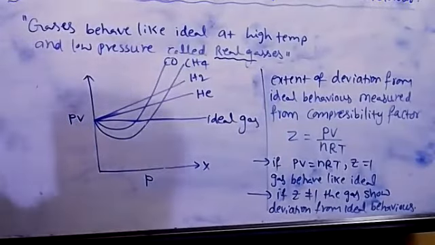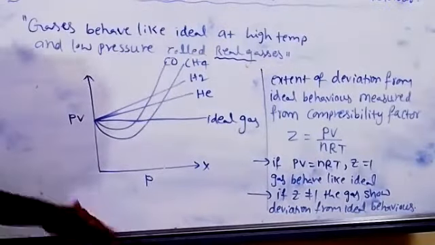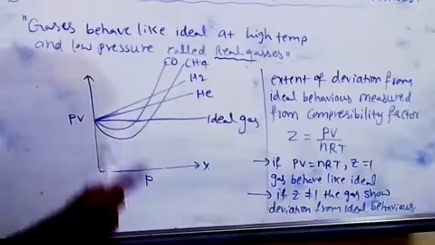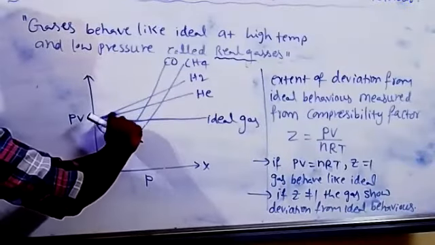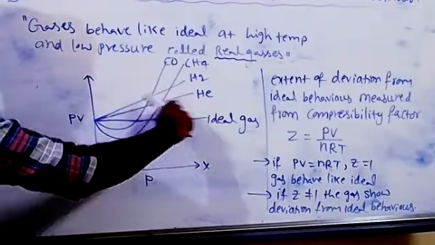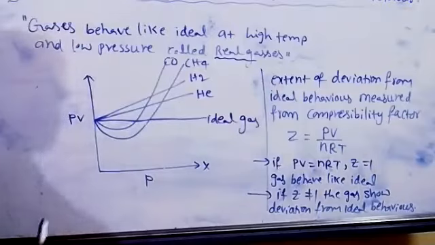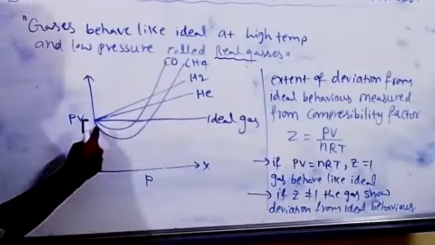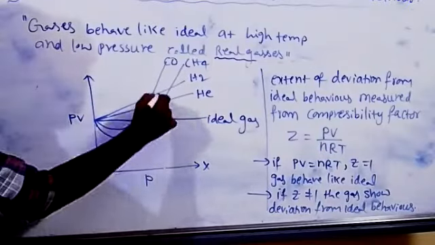Continuing this point, if the Z value is greater than 1, that is showing positive deviation. Suppose these lines, hydrogen and helium, from the beginning onwards they show positive deviation from ideal behavior. And if the Z value is below 1, like carbon monoxide, methane, and some other gases like sulfur dioxide, carbon dioxide, those first show negative deviation.